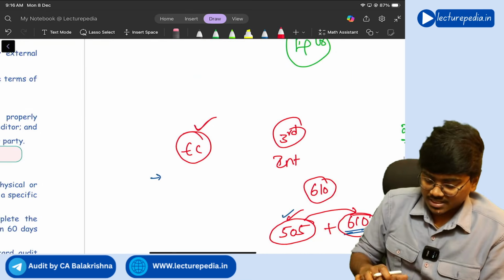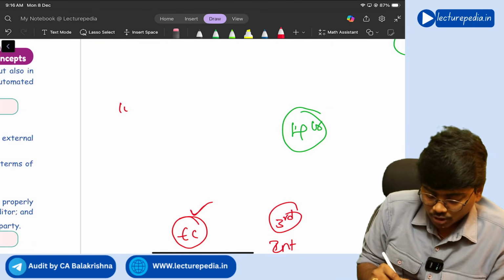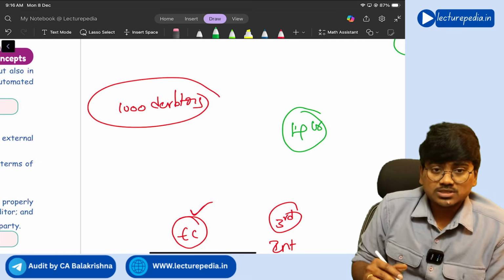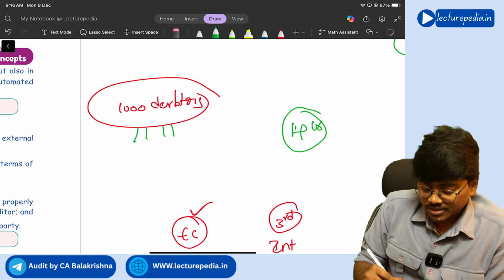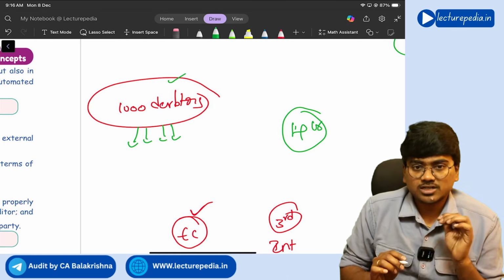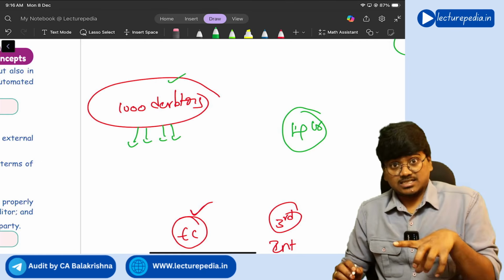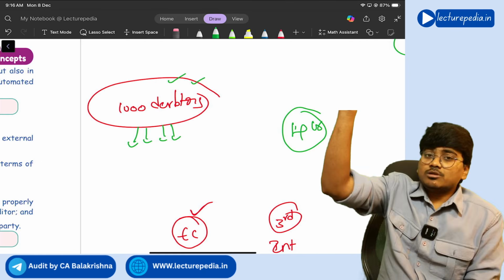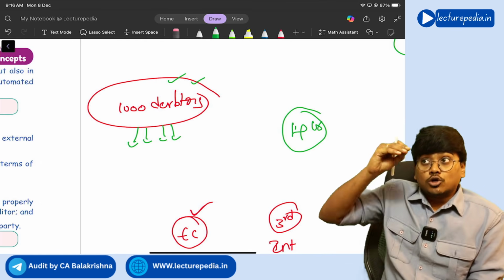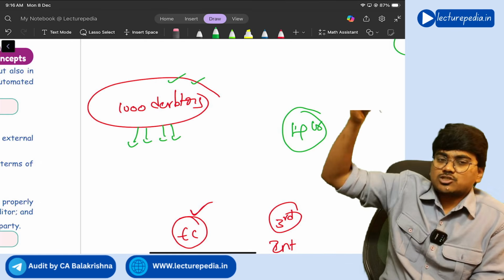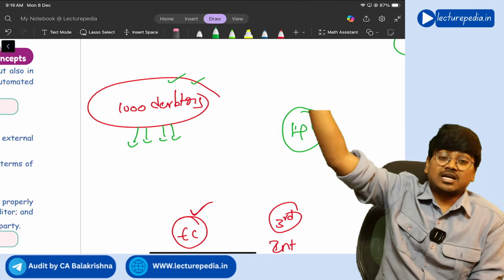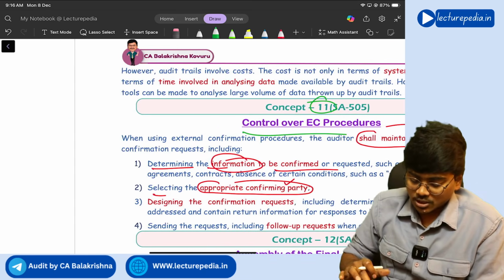Understanding? See, in the entity there will be 1,000 debtors. From these 1,000 debtors, to whom the external confirmation request has to be sent, that should be determined. Selection of debtors should be done by the auditor only. Next, in this debtor's company there will be a lot of people: an accountant, a manager, a CEO, a CFO. To whom that request has to be sent, whether to the accountant or to the managing director, the confirming party, that should also be decided by the auditor only.